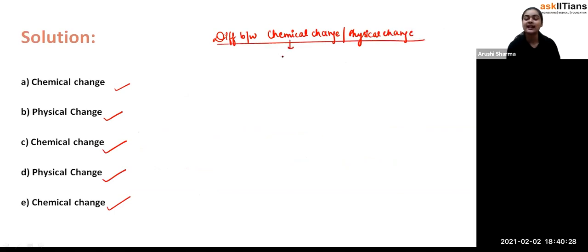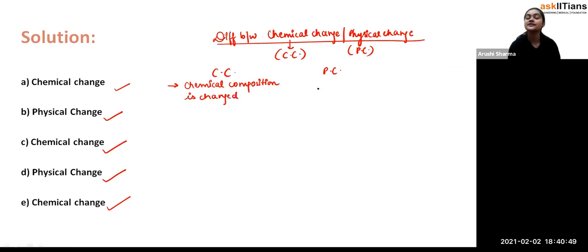So, what I can say, chemical change is CC and physical change is PC. Okay, for the short form, CC and PC. So students, in the chemical change, what we have observed is that the chemical properties are changing, the chemical composition is changed. Fine. In the physical change, we have seen that only the physical properties are going to be changed.